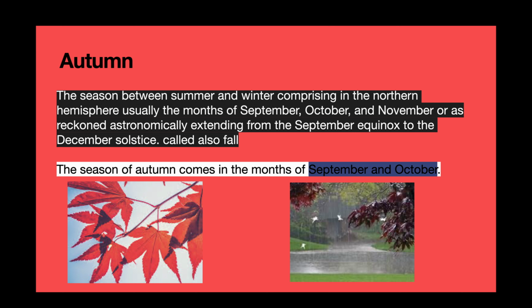Autumn is the season between summer and winter, comprising in the northern hemisphere usually the months of September, October and November, or as reckoned astronomically, extending from the September equinox to the December solstice, also called fall. The season of autumn comes in the months of September and October.